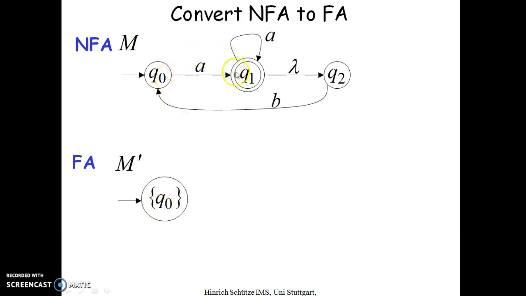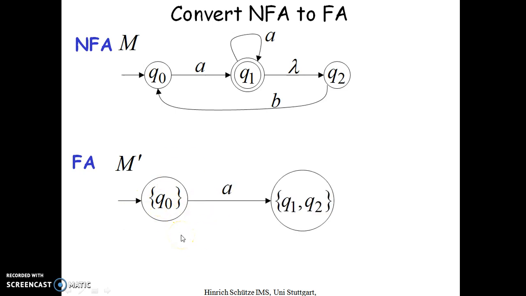Next, Q0 on reading a has transitions to Q1 and also to Q2. This is the deterministic finite automaton I am constructing, so the initial state will be the same.